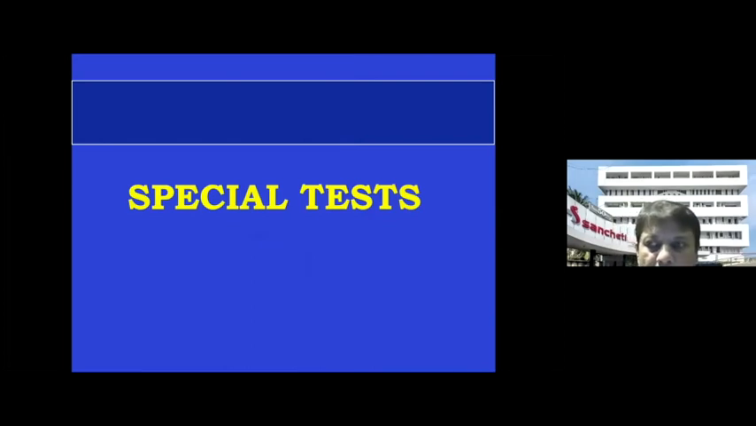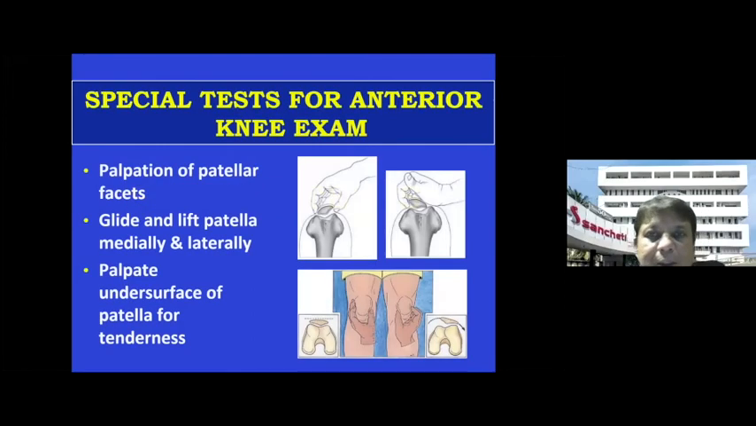Now, coming to the most important part of the knee examination, these are the special tests. If you see various books, there are so many special tests which are given, but I'll stick to the important special tests which are required for you to do in the short case examination. Otherwise, we can spend another 1 hour and still not finish all the special tests. So let us talk about the patella first. The patella, we have to do two tests. One is the gliding test and one is the lifting of the patella.